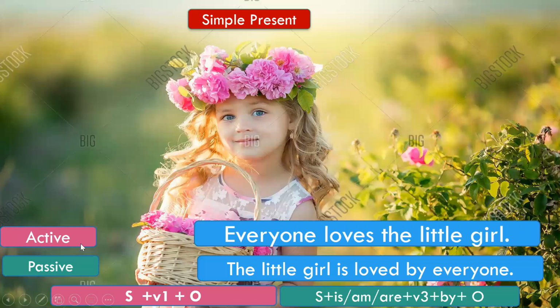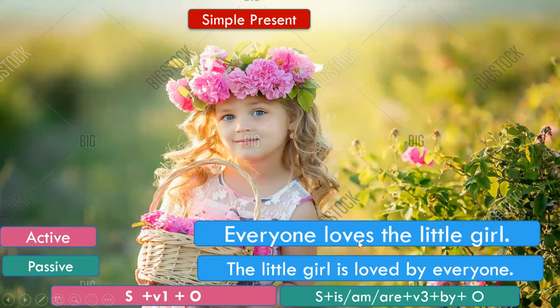What will be the structure? Let us see. The structure of the simple present tense, you can see here: subject plus verb in the first form, because it is a simple present tense sentence, plus object in the active voice. So let us see a sentence example in the active voice of a simple present tense sentence. Everyone loves the little girl.